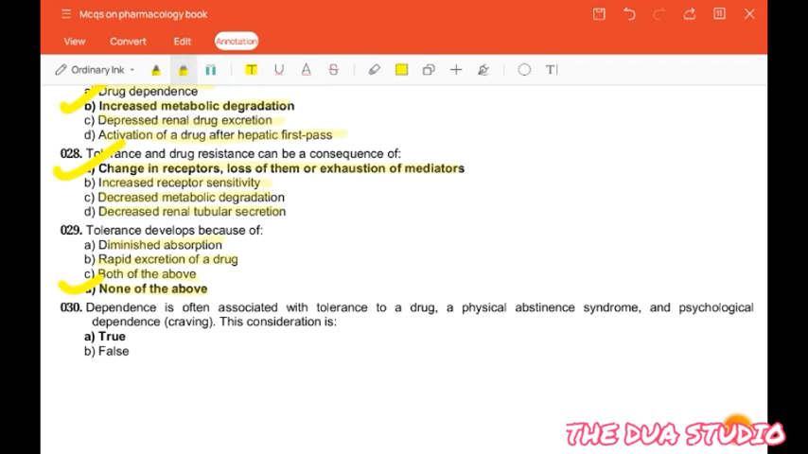The next question is, dependence is often associated with tolerance to a drug, a physical abstinence syndrome and physiological dependence. The consideration is true or false. So the correct answer is true.